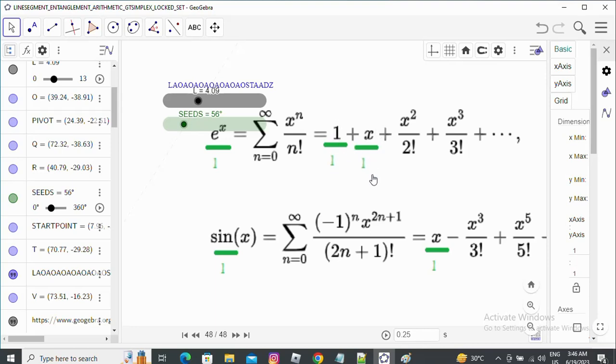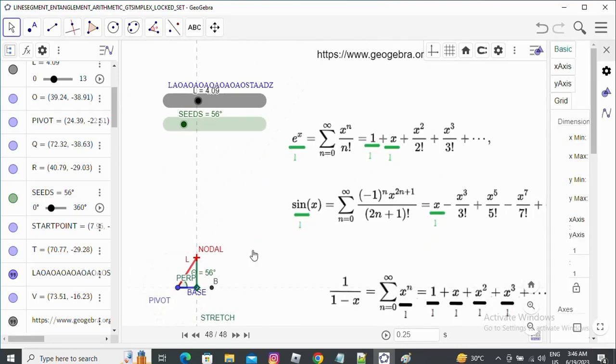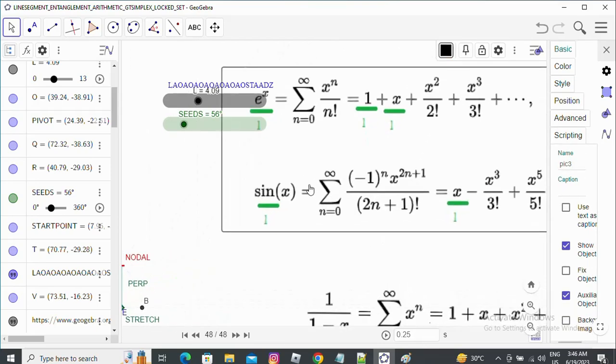When the denominator is not available, we consider it as 1, that is the initial line segment. L is the initial line segment, and that is 1. Suppose for this side also the Gtsimplex is formed, where the numerator is the output line segment and the denominator is the input line segment.